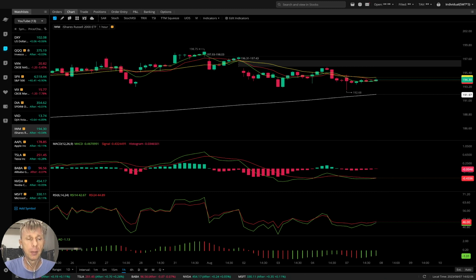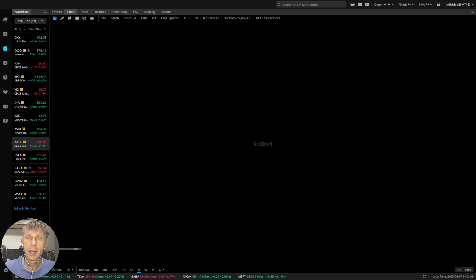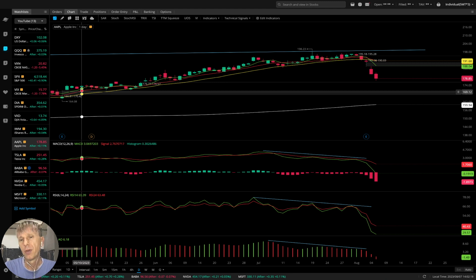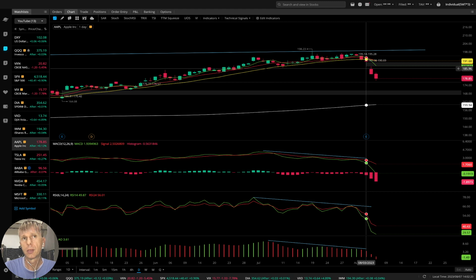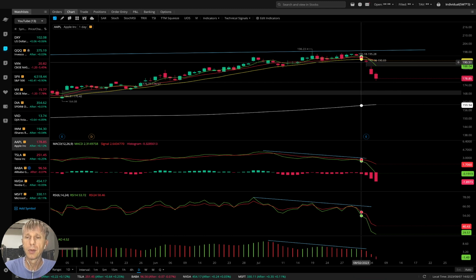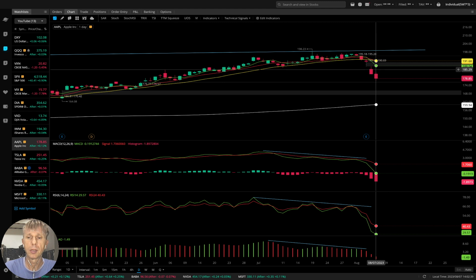Now let's move to Apple. Remember, Apple, the largest company in the world. $3 trillion, right? And now it's in a very bearish reversal position. It means something going on with the economy, with the technology market. It's not because of the company, it's because of something with the market. It is very negative, bearish reversal.